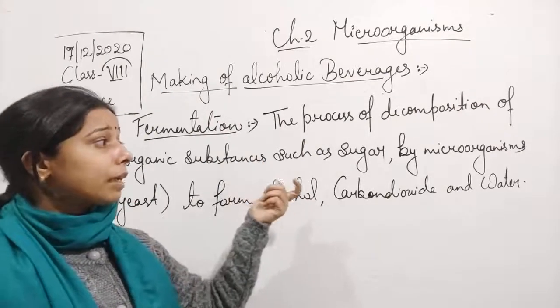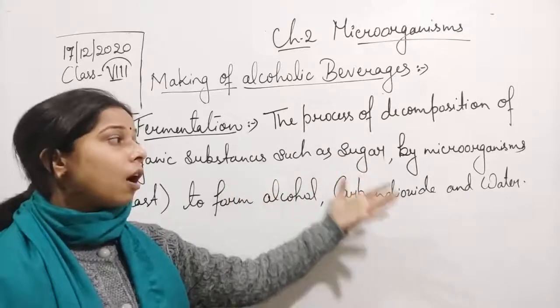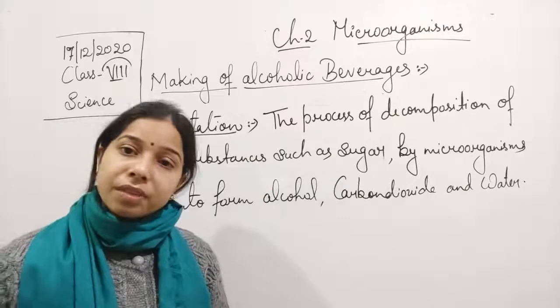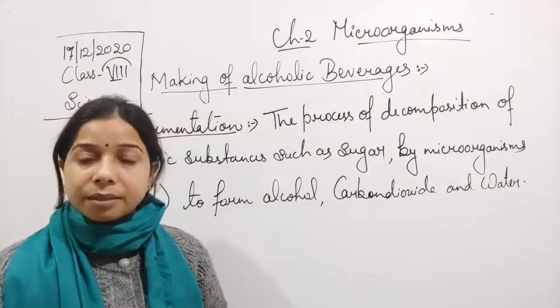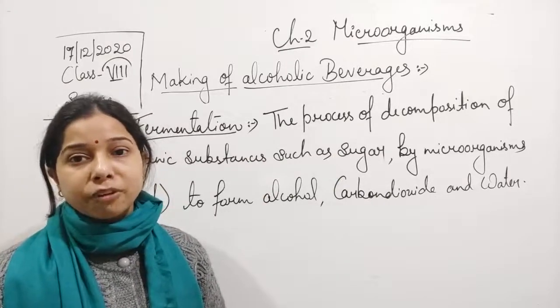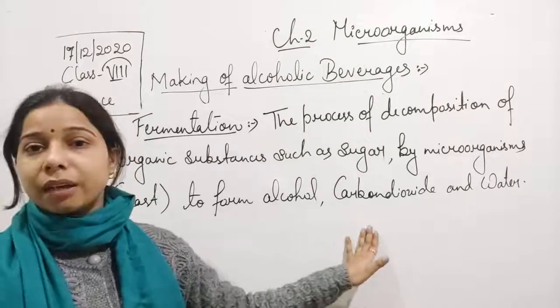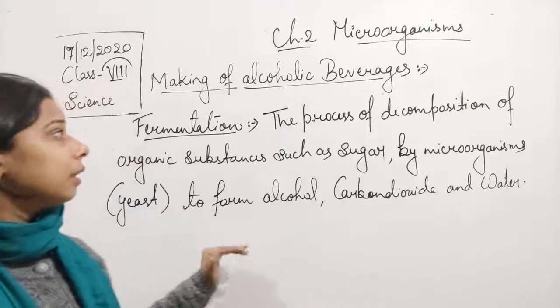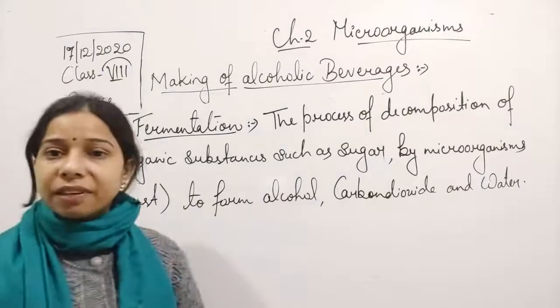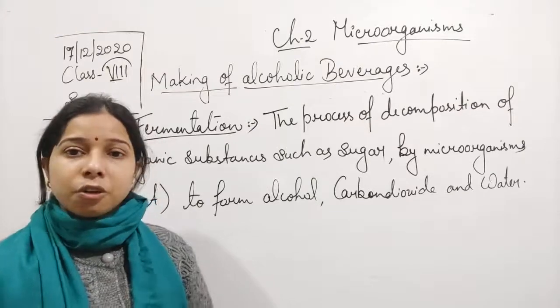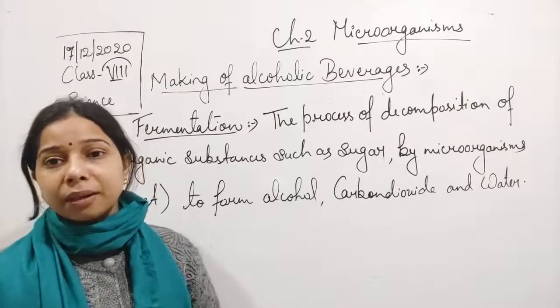What kind of organic substance decomposes? Like sugar, and with the help of which the fermentation is carried out? So we will say with the help of the microorganism. Microorganisms are responsible for the same, and they help in producing the alcohol, carbon dioxide and water. Thus we can say that this is the definition of fermentation. So whenever the term fermentation comes, remember that it occurs with the help of a microorganism.